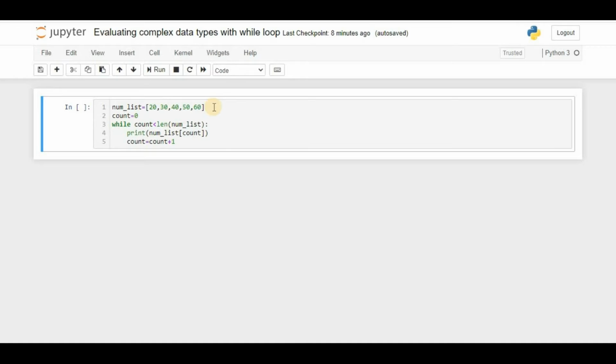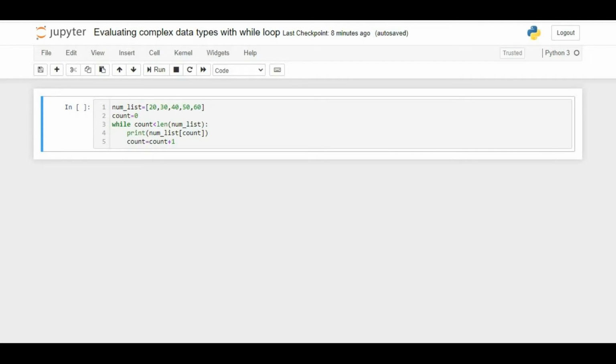The while loop will print the value. We print out the value which is at the index count of num_list. Once we are done with that, we have to increment the value of count, so that the next element in the list will be accessible. Now we must ensure that we stay within the bounds of the list. We specify the condition of the while loop such that the value of count is always less than the length of num_list. So we go ahead and run the cell, and each of the elements in num_list is printed out to the console.